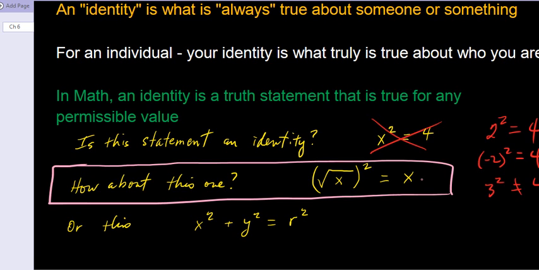Because that's one way to prove or to disprove something. You can disprove a claim that this is an identity by finding one counterexample. A negative, okay? So what about a negative? What if you have a negative x? Like a negative 4, and you take the square root of it, and you square it. Whoa. Does that give... is it true? Why don't you test that? Get on your calculator, test it. Is it true? What does your calculator think about that?